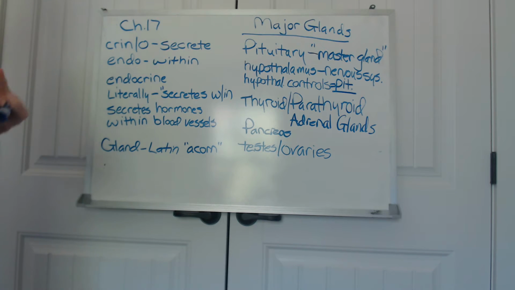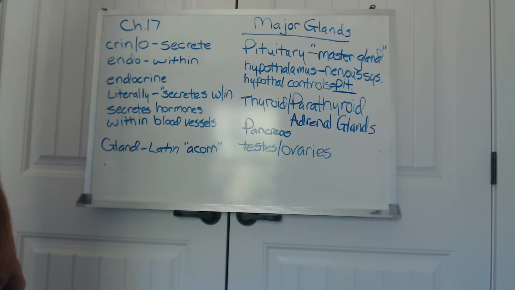If we were to make a definition by just using its elements, we would say that the term literally means to secrete within. And we can further elaborate and say that the endocrine system secretes hormones within the blood vessels. And the blood vessels in turn carry those hormones to what are called target cells.